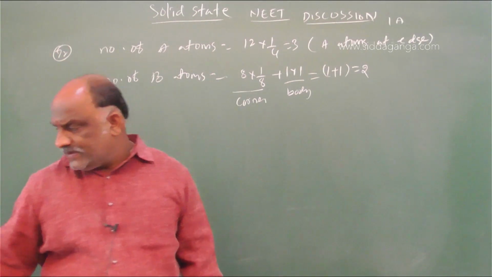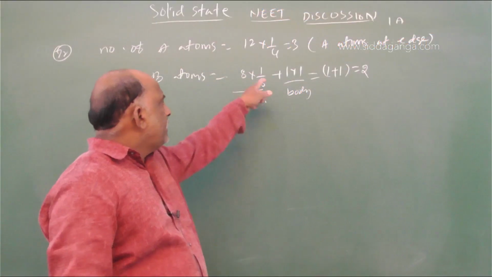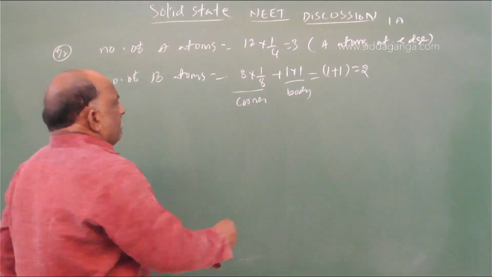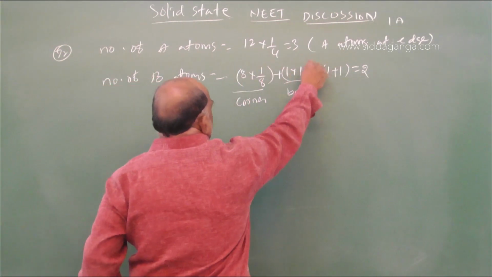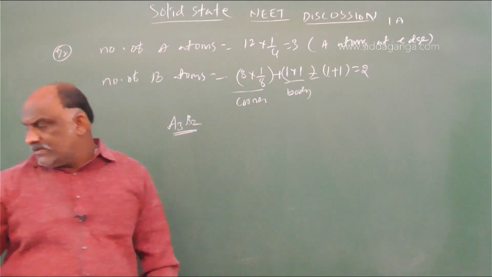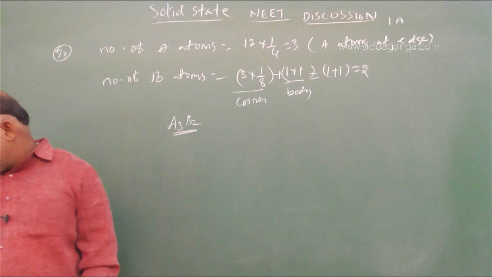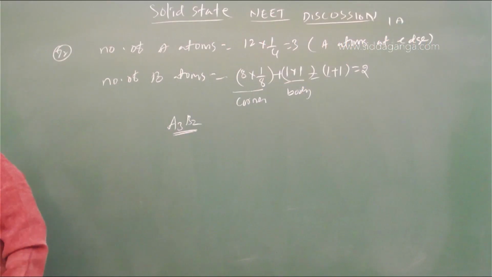Go through the diagram. On the diagram, what is given? 1, 2, 3, 4, 5, 6, 7, 8. These 8 are the corners, and this is the center of the body. So 8 into 1 by 8 is 1, and 1 into 1 is 1, so corners plus body center gives 2. So A is equal to 3, B is equal to 2. A3B2 is the right answer for this one. Clear? Simple questions, simple answers.